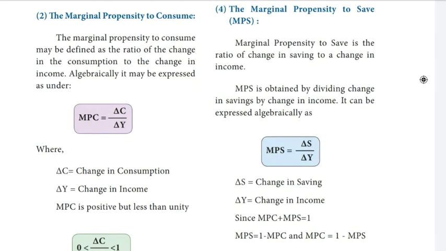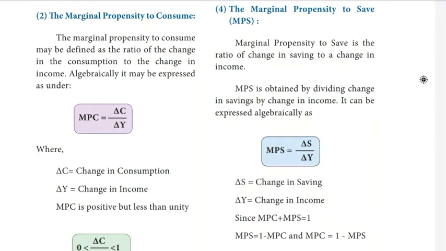Question number 10. Define marginal propensity to consume. The marginal propensity to consume may be defined as the ratio of the change in consumption to the change in income. Algebraically, it may be expressed as MPC = delta C by delta Y, where delta C is the change in consumption and delta Y is the change in income. MPC is positive but less than unity.